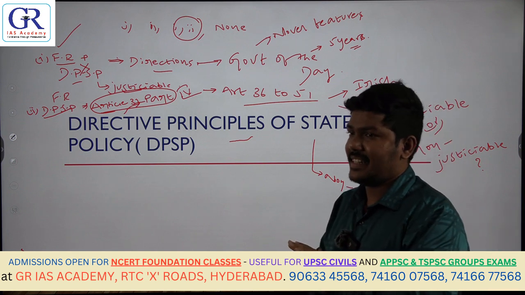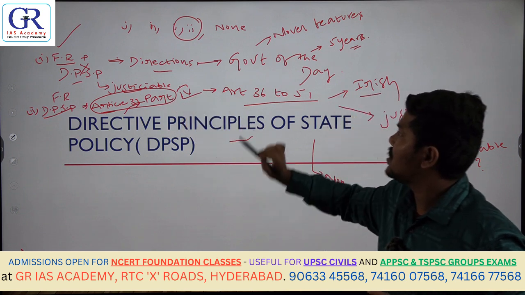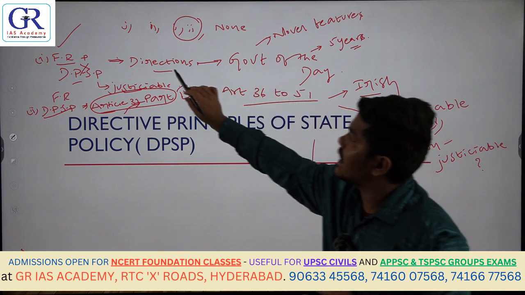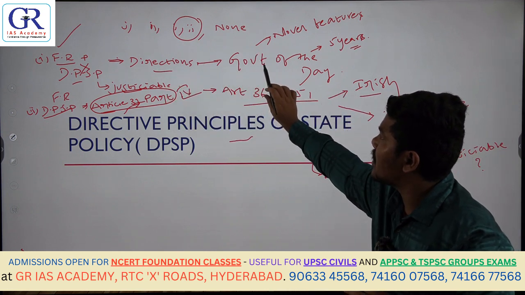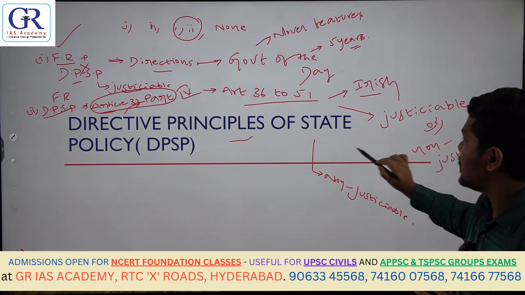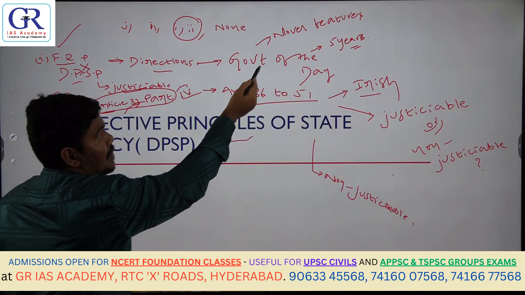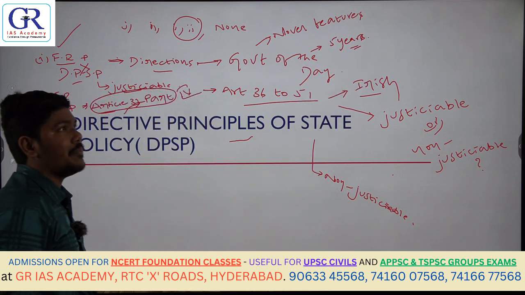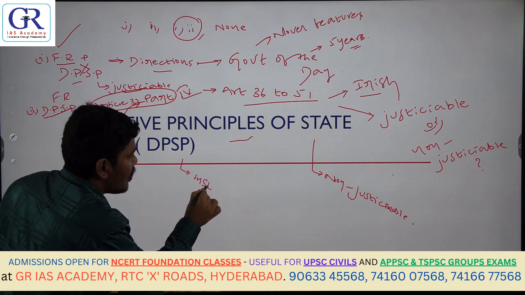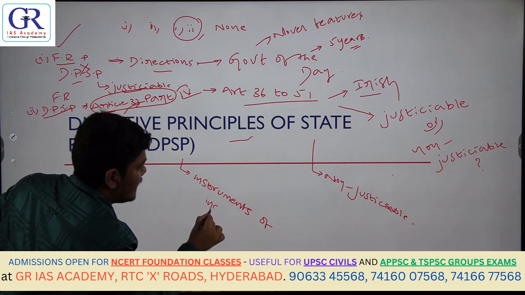Clear? If we start from the first point, directive principles of state policy are mentioned in part 4 of the Constitution, from Article 36 to 51. These DPSPs are actually directions issued by the Constitution to the government of the day. They are taken from the Irish Constitution. They are non-justiciable in nature. And they are regarded as novel features by Dr. B.R. Ambedkar. These are some of the important points. The next important point is that these are also known as instruments of instruction.